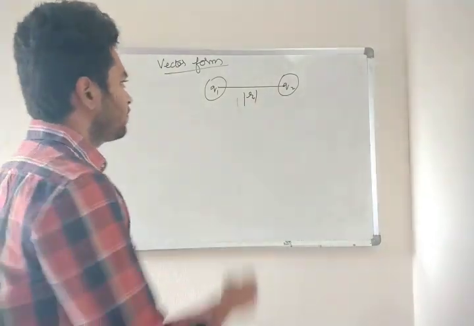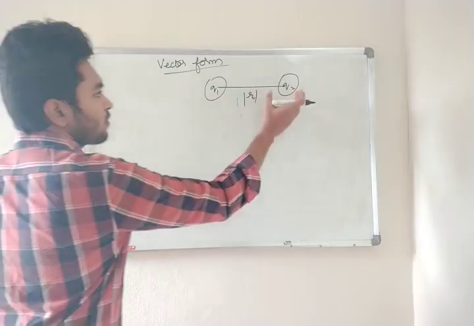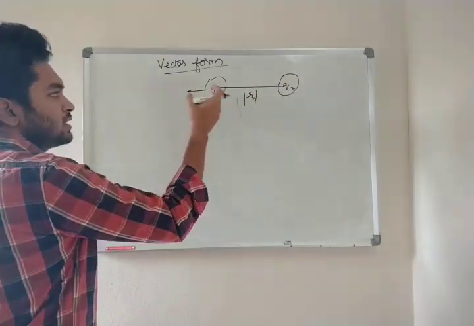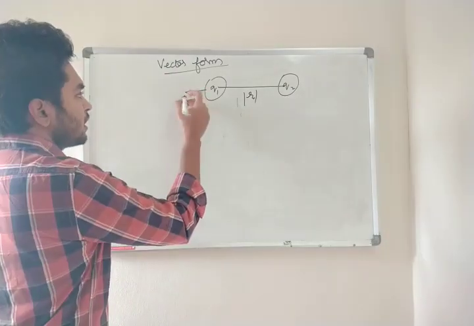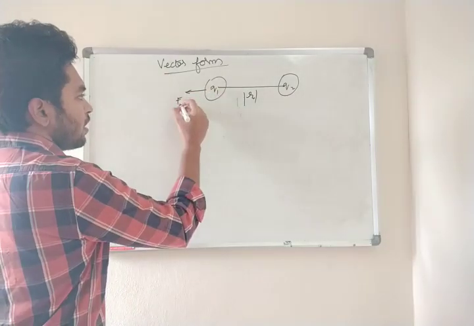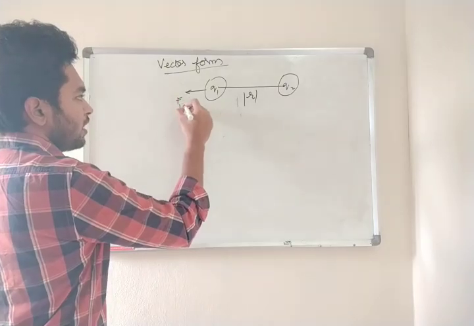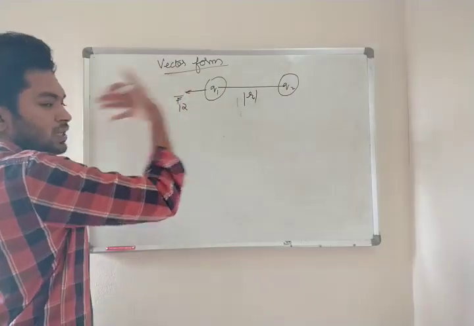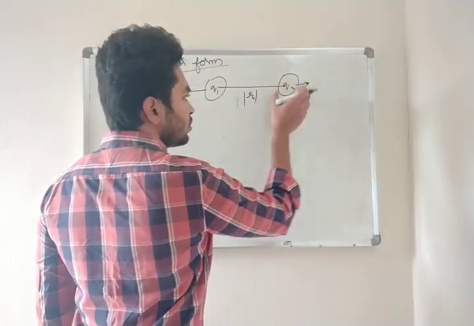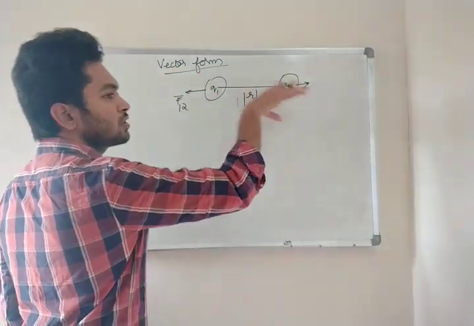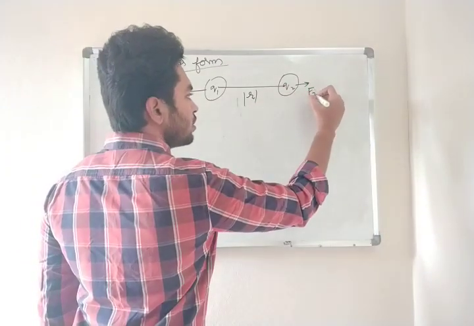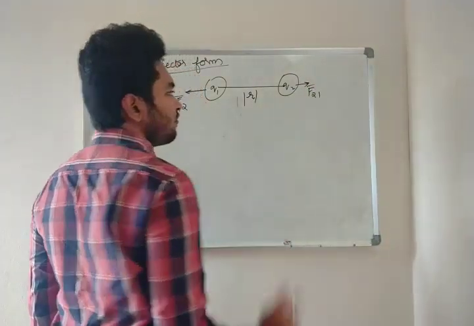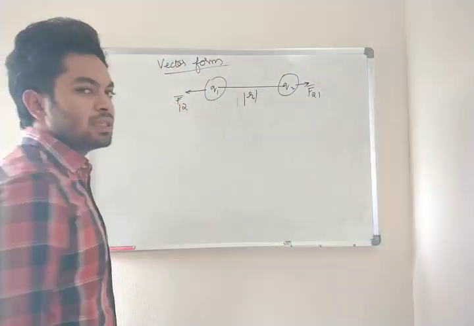So R is in magnitude form. If Q2 comes here, Q1 will, the force applied is in this direction. So F, force on 1 by 2, this is the direction. So F12 is in this direction, and for Q2, if Q1 comes towards Q2, so force on 2 by 1. So this is also a vector. Now how to determine this mod R?